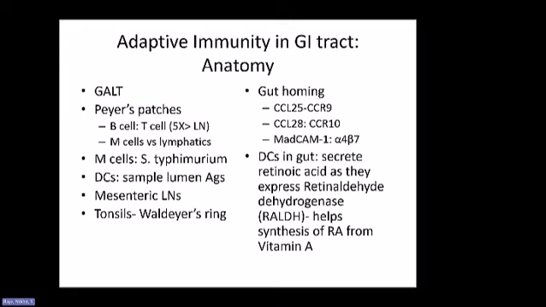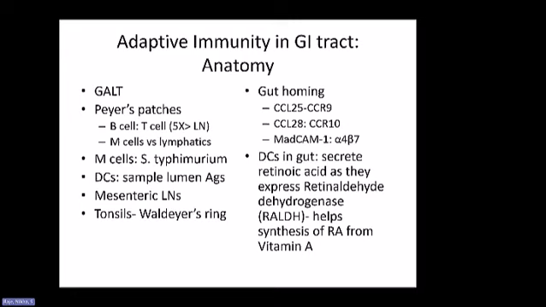Another part of the immune system or lymphoid tissue in the GI tract is Waldeyer's ring, which is in the oropharyngeal region, including the tonsils, that provides some of this immunity. We know that the Peyer's patches have a lot of B cells, 5 times more B cells than the T cells that are present in the lymph nodes.